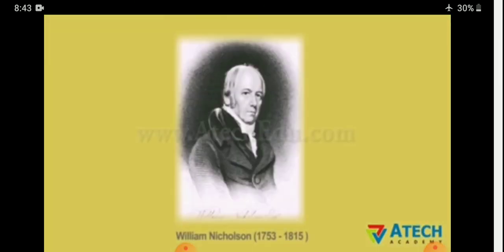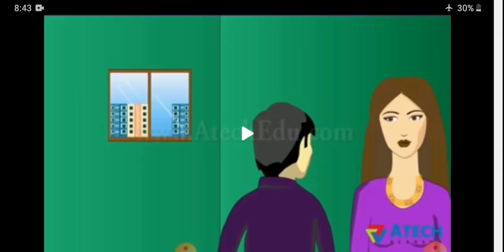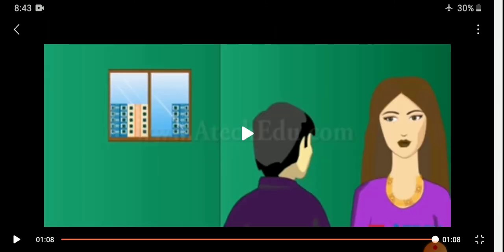And a scientist called William Nicholson found this reaction. He was the first person to find this reaction. He found that water will get dissociated into oxygen bubbles and hydrogen bubbles. Understood? So oxygen and hydrogen are liberated during the dissociation of water in the beaker. So this is the reaction. This is all about this reaction.